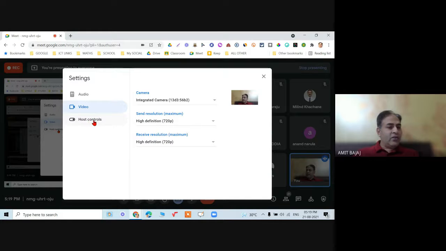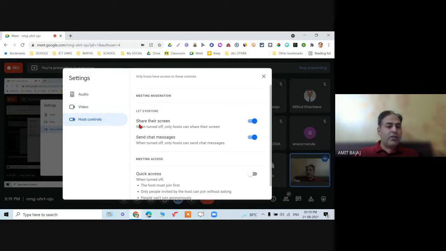Then it is the host control. When I click on host control, share this screen. So of course, when I close this option, no one of you will be able to share the screen. Otherwise, if any one of you has started sharing the screen, my screen would not be visible and the other screen will be visible, right? But this option is available in the school account. In a free Gmail account, you cannot control that. Anyone can overwrite and start with their own screen over there.